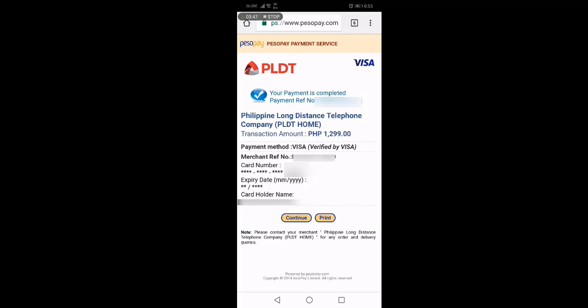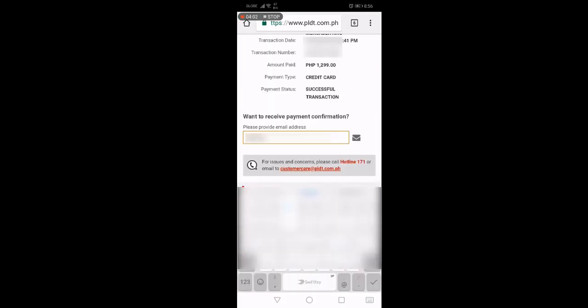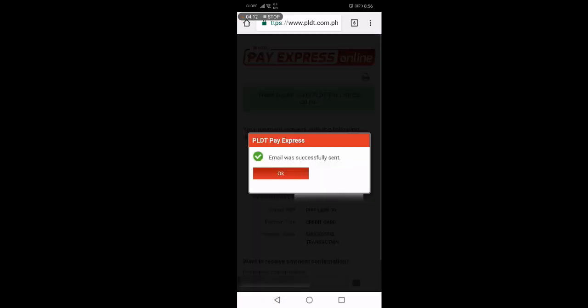If you want a hard copy or if you want to print this, you may click this print button. If hindi naman, just go ahead and click continue. And then on this screen, you also have an option na isend naman to sa email address mo. To do that, just enter your email address and then click this mail icon. Finally, a new message will pop up saying that the email was successfully sent.